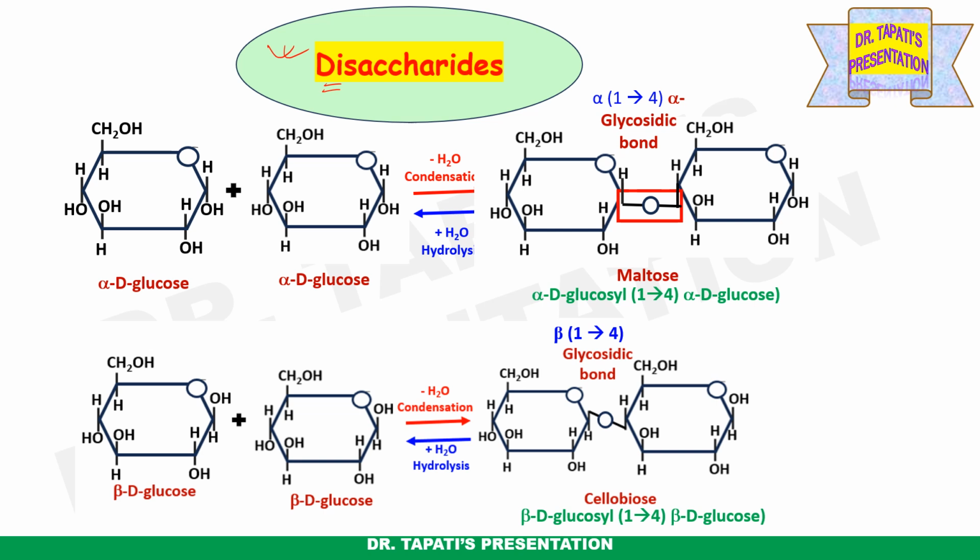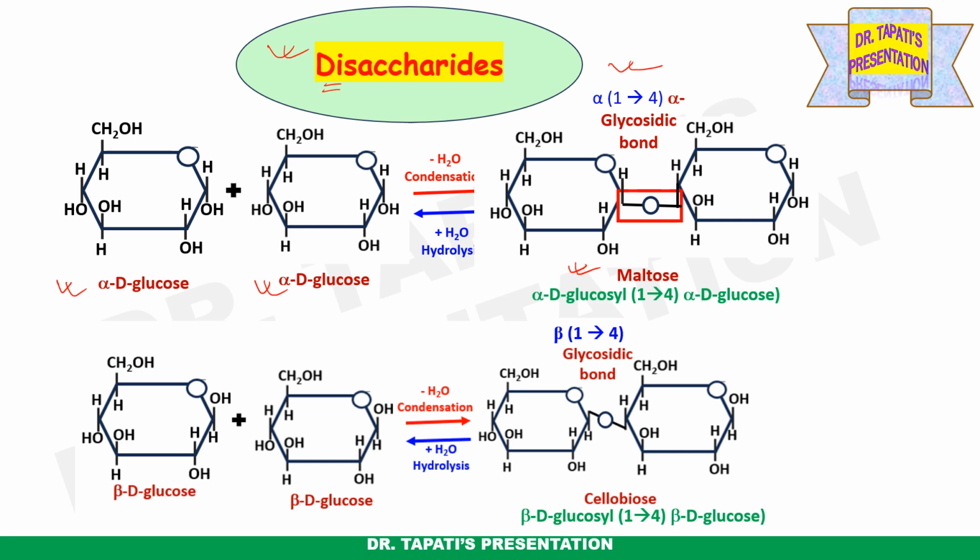As for example, maltose is a disaccharide which is composed of two molecules of alpha D glucose. So alpha D glucose, these are monosaccharides. So two monosaccharides, two alpha D glucose, attached through alpha 1,4 glycosidic linkage. So in this case, the bond between two monosaccharides is alpha 1,4 glycosidic linkage.